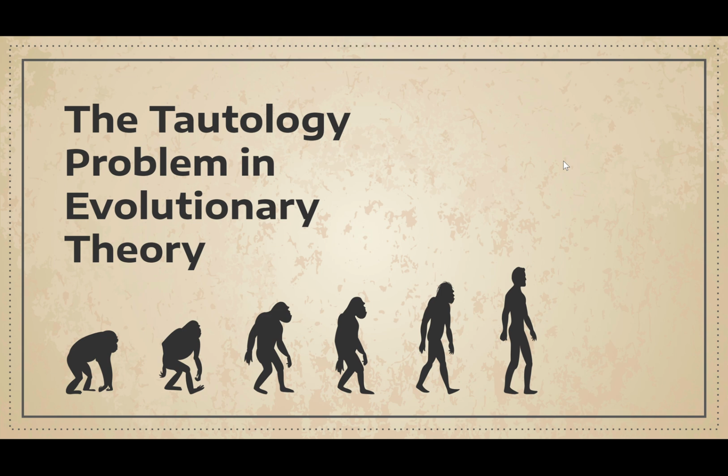Okay, hello everyone. Today I'm going to be discussing Sober's tautology problem in evolutionary theory, which he introduces in chapter 3 of the textbook.